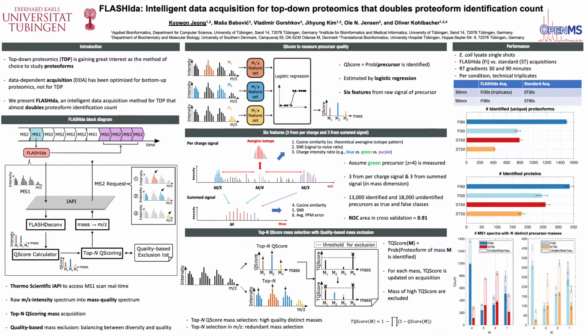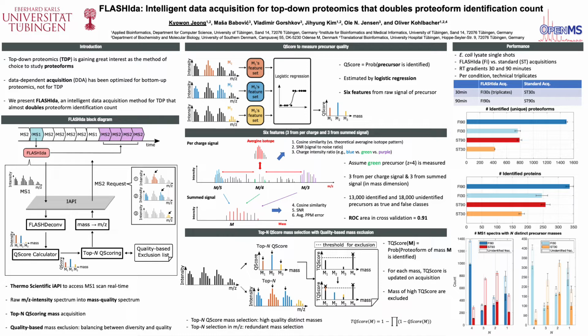In this poster, I present FLASHIda, an intelligent data acquisition for top-down proteomics that doubles proteoform identification count. This work is also orally presented in this ISMB CompMS course track, so please go ahead and check the video for more detailed information. In this work, we try to tackle the issue of data acquisition in top-down proteomics.